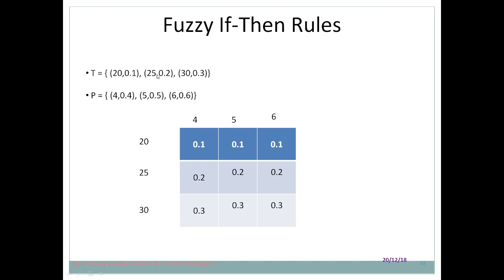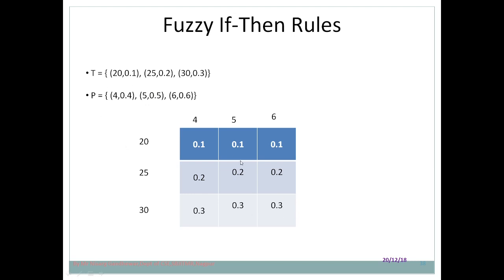Now the second element of the first set is compared with all elements of the second set: 0.2 compared with 0.4, which one is minimum? 0.2 is minimum. Between these two also, 0.2 is minimum. Then the third element is compared with these, and 0.3 is minimum. So likewise we got 0.3, 0.3, 0.3.